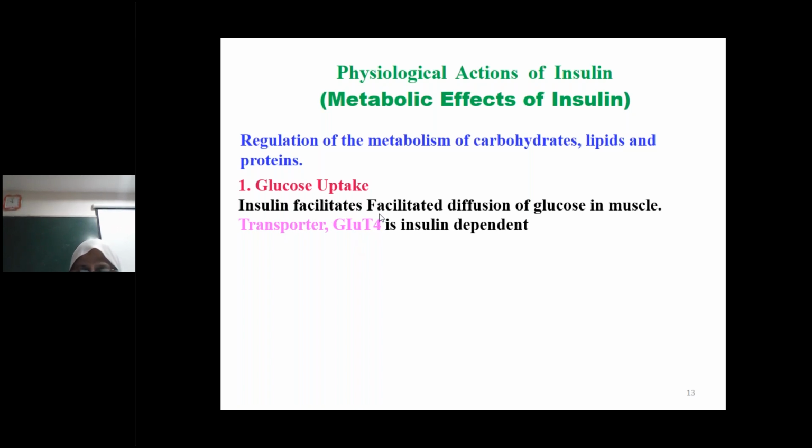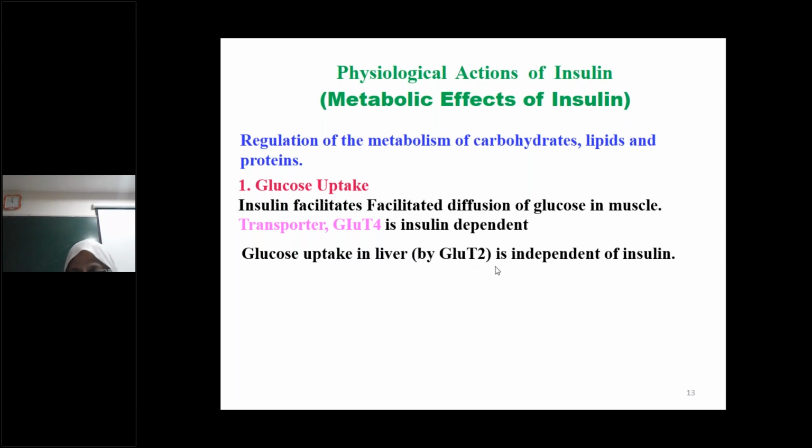So insulin facilitates diffusion of glucose in the muscle, and this glucose transporter 4 is insulin dependent. So it stimulates glucose transporter 4, while glucose uptake in the liver by glucose transporter 2 is independent of insulin. So in the muscle, it is insulin dependent. In the liver, it is insulin independent.